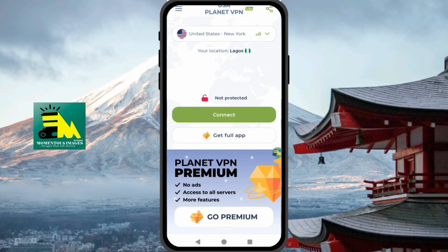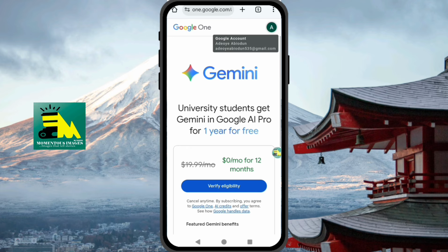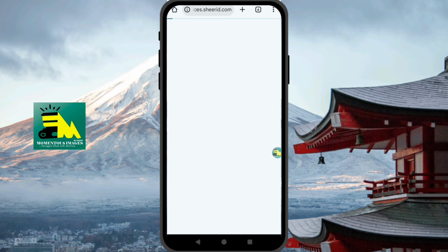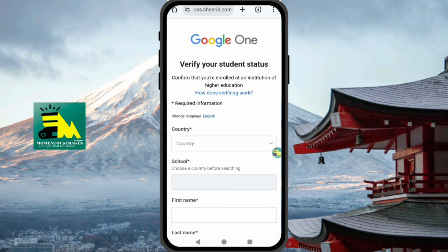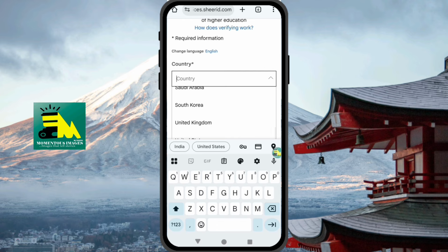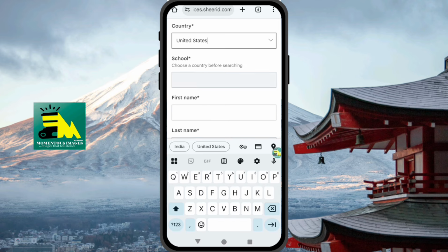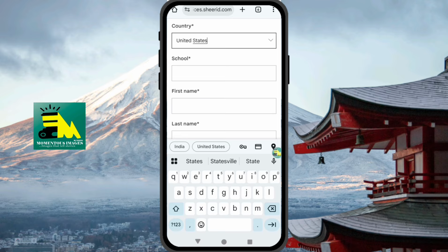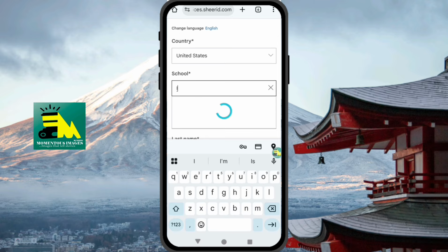I've already downloaded the USA VPN. Just want to connect. So it's connected right now. So verify. You bring it to this page where you choose your country. So I'm going to use United States because of the VPN I chose. So this is the country that I want to use.